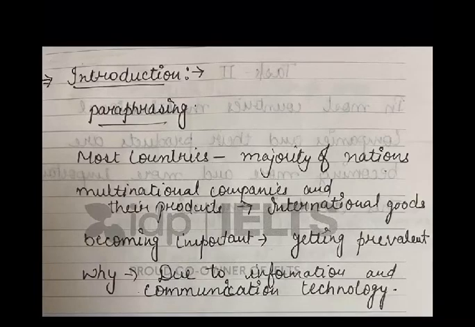See guys, paraphrasing means writing the same statement in your own words by using different or alternative words, but its meaning should not change, right? For paraphrasing, we will use some alternative words, like for most of the countries we will use majority of nations, and for multinational companies and their products we will substitute international goods, and becoming important means something is getting prevalent, right? For this we will make a line that in majority of nations, international goods are getting more prevalent these days, right?